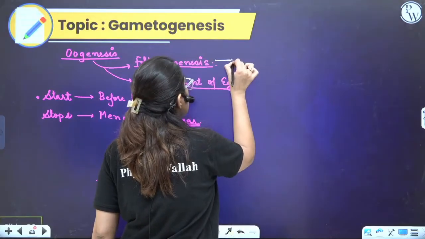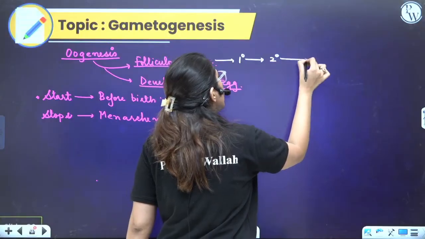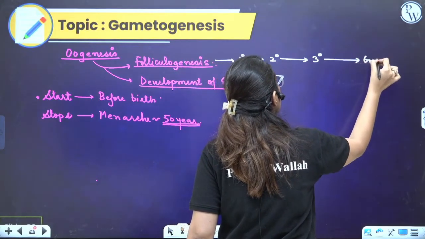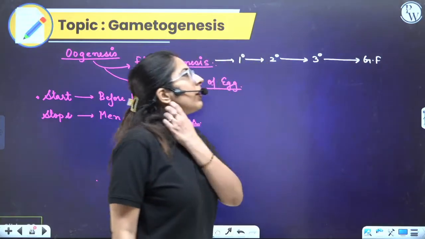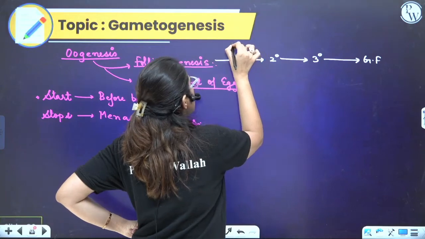So, folliculogenesis means primary follicle converted into secondary follicle, secondary converted into the tertiary follicle, tertiary converted into the Graafian follicle. Clear? What is their number? Their number is a couple million.